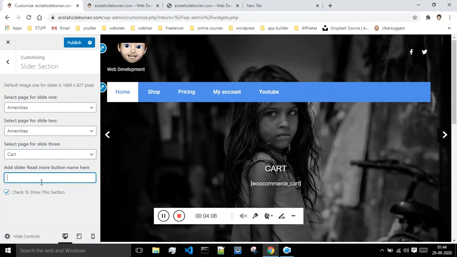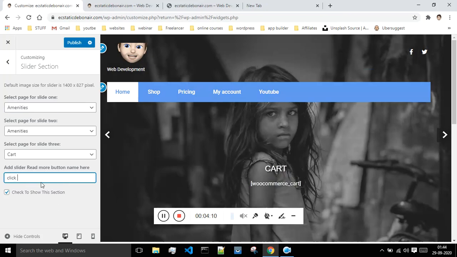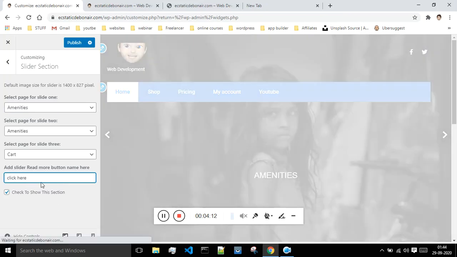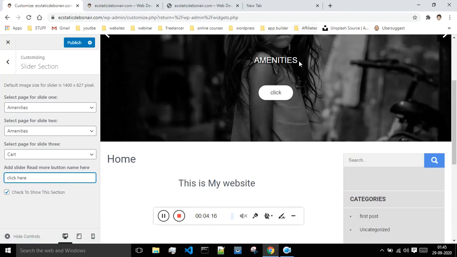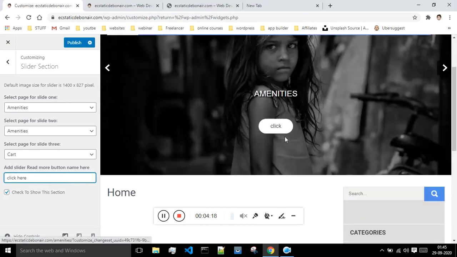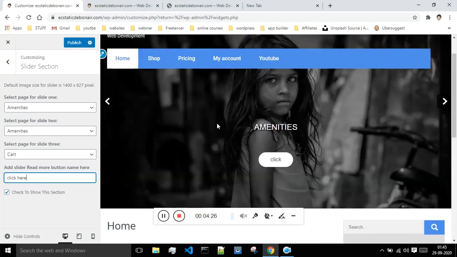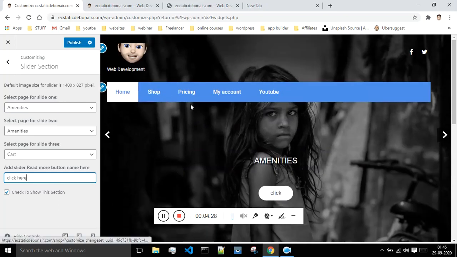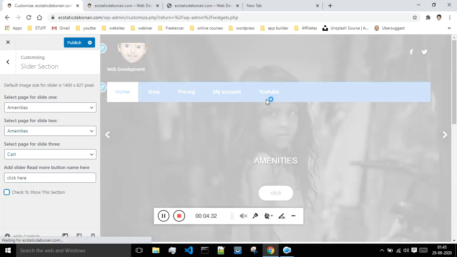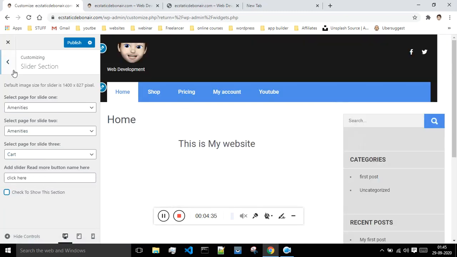If you want, you can add the button and all. So you can give any text. Then you will get this button which says click me or click here, but as of now we won't be giving this because it doesn't look so good, because it is conflicting with our header. So I will do one thing, I will just uncheck this, and that slide option will be gone.